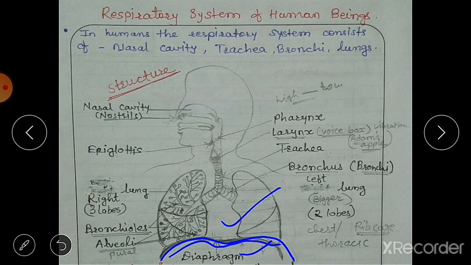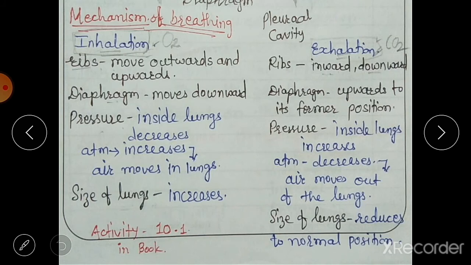Okay, now we will see the mechanism of breathing. What happens during breathing? So breathing involves taking in oxygen and giving out air rich in carbon dioxide with the help of respiratory organs.